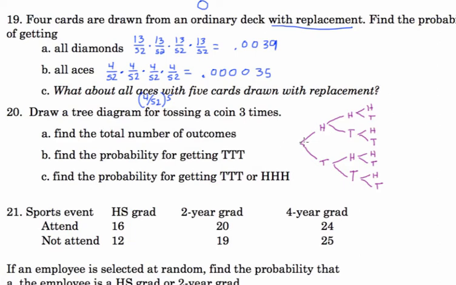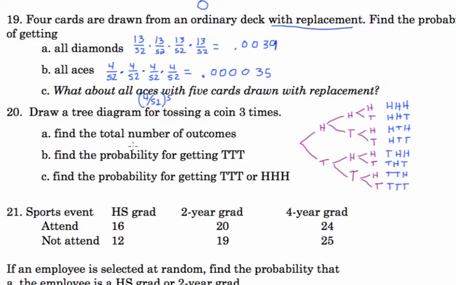So you could get a head, head, head. Or if I follow out to this branch, that would be getting a head, head, tail. Or if I followed this branch, that'd be head, tail, head. And so on.